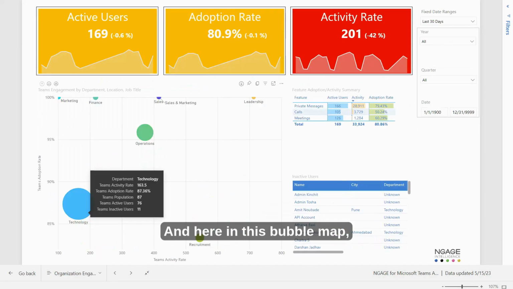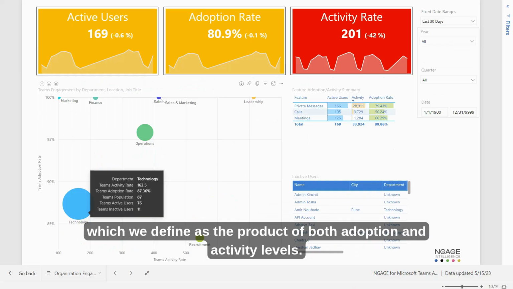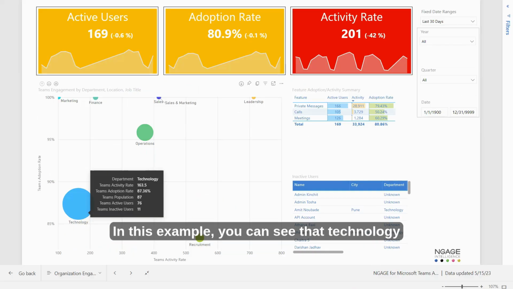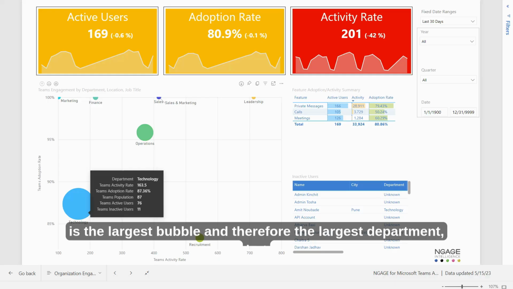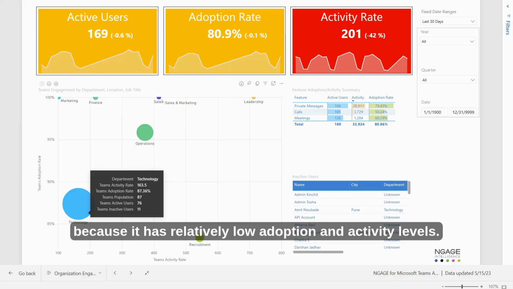And here in this bubble map you'll find some of the best insights into Teams engagement, which we define as the product of both adoption and activity levels. In this example you can see that technology is the largest bubble and therefore the largest department, but it's also the least engaged, because it's in the bottom left-hand corner, because it has relatively low adoption and activity levels.